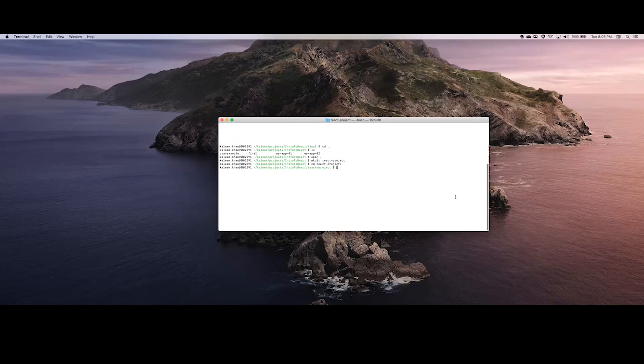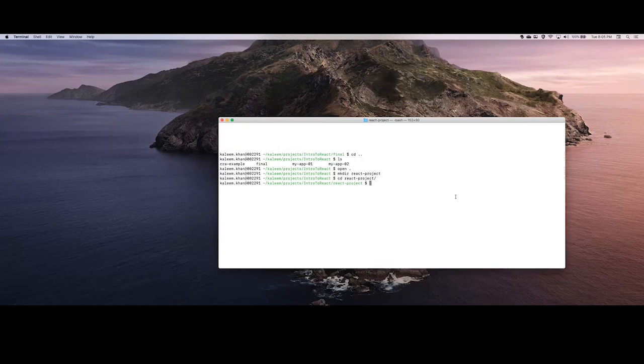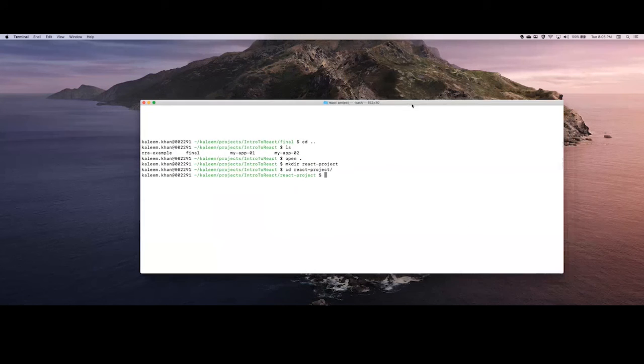Oh, let me increase the font, so you guys can see it.